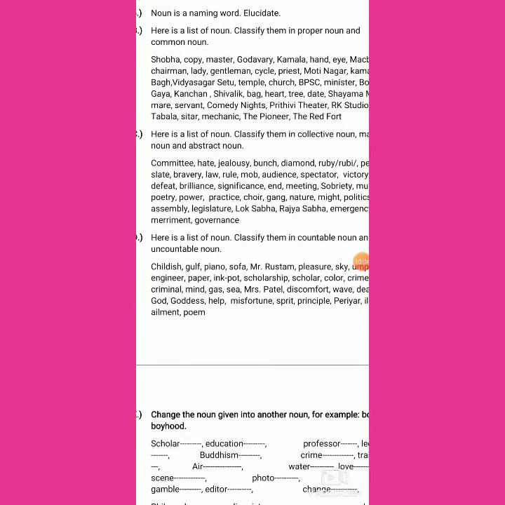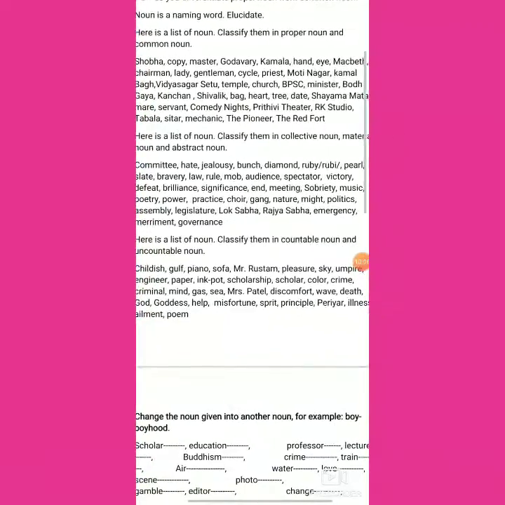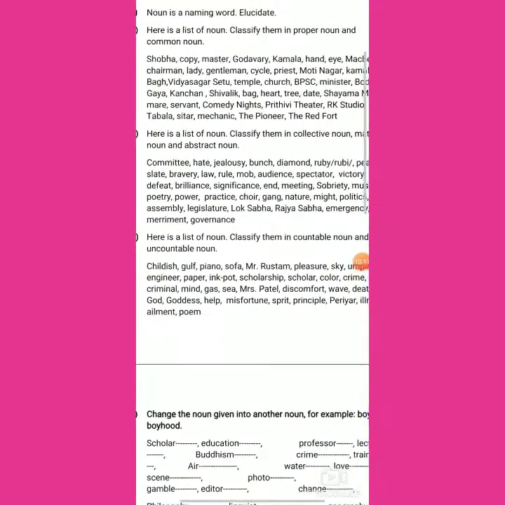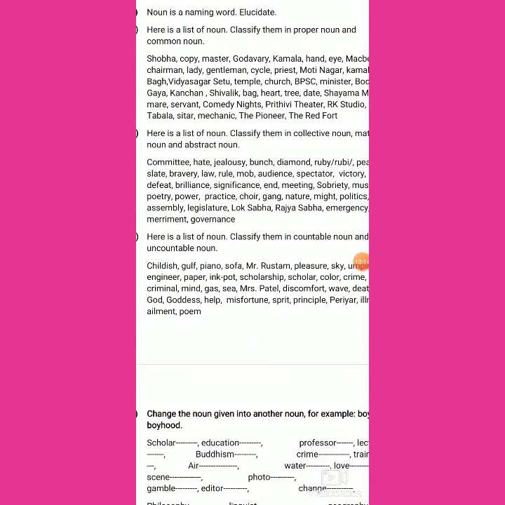So now we have just the words which are to be classified in terms of countable noun and uncountable noun. There are certain words given to us, and we are going to classify whether these words belong to countable noun or uncountable noun. Childish, because it is abstract noun, it cannot be counted, uncountable.